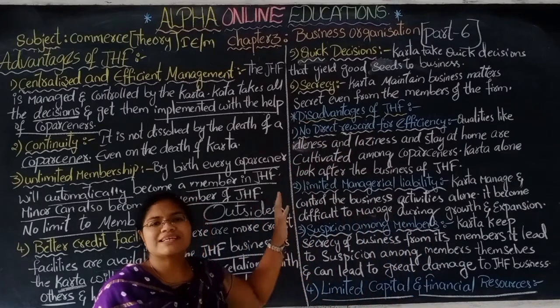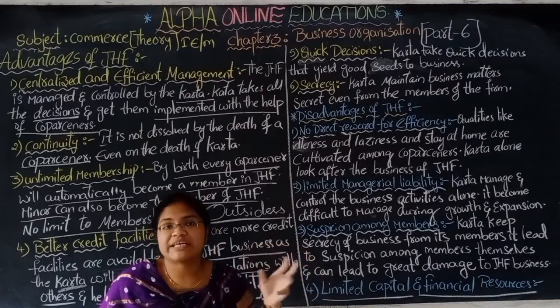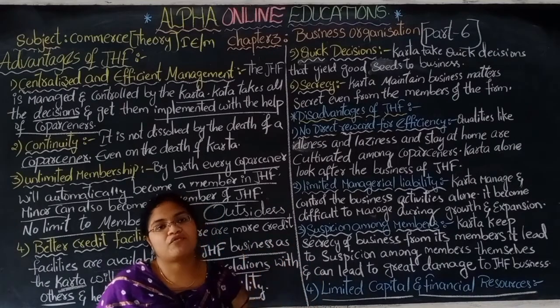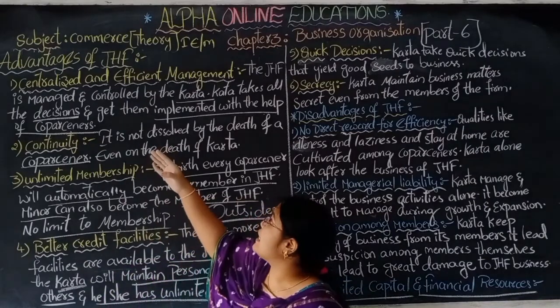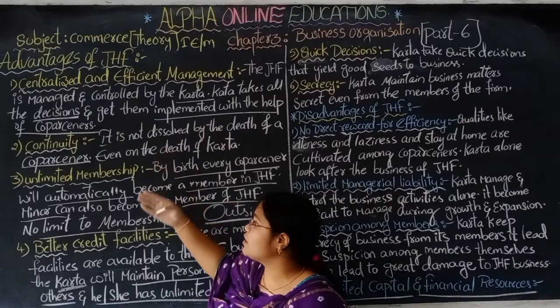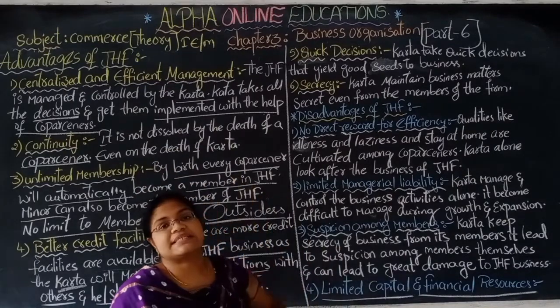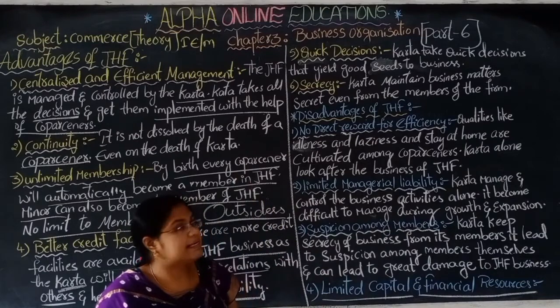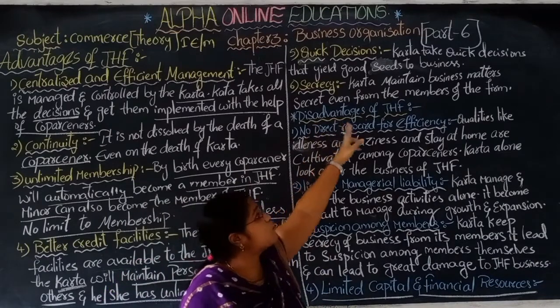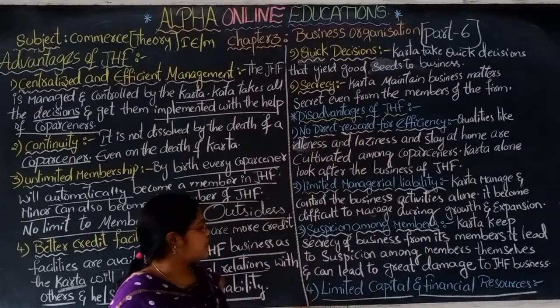Okay, these are the advantages of the joint Hindu family: centralized and efficient management, continuity, unlimited membership, better credit facilities, quick decisions, and the last one is secrecy. Let us see the disadvantages of the joint Hindu family. So what are the disadvantages?